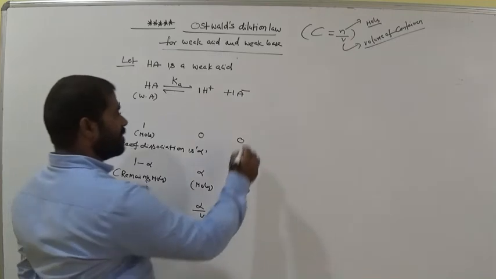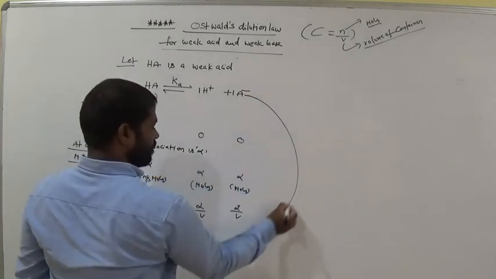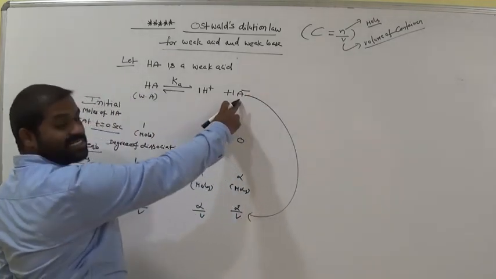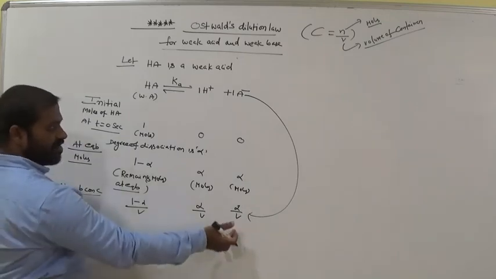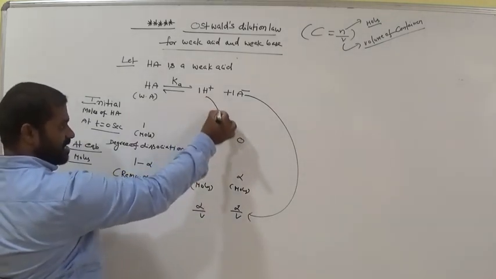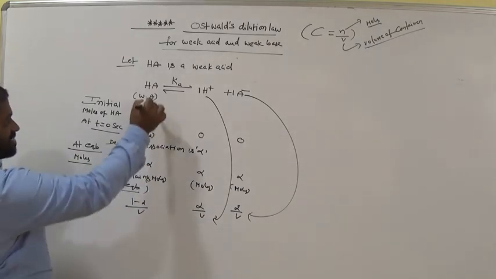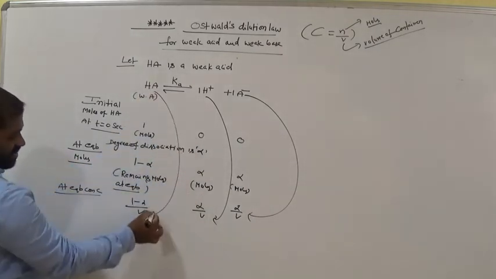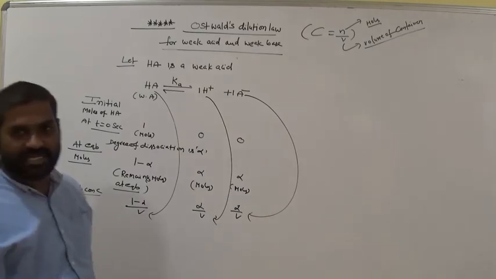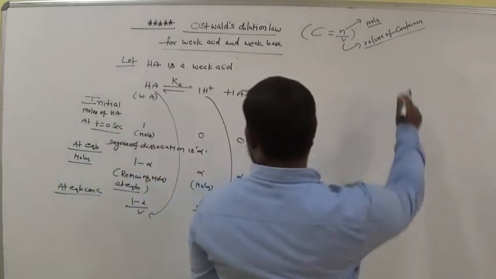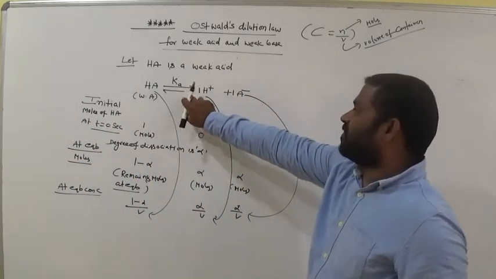Now what are the equilibrium concentrations? Molar concentration of A minus is alpha by V. Molar concentration of H plus is alpha by V. Molar concentration of HA is 1 minus alpha by V. Is it clear, everyone? Now write the Ka expression for this.